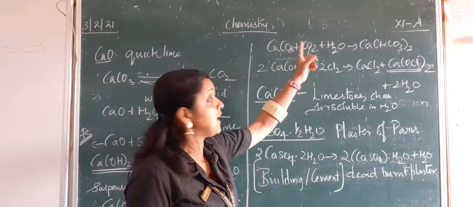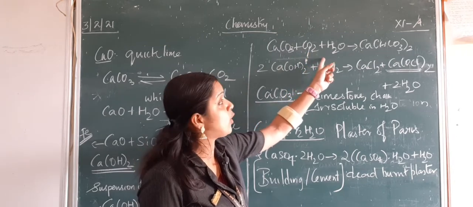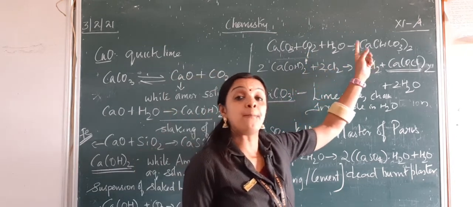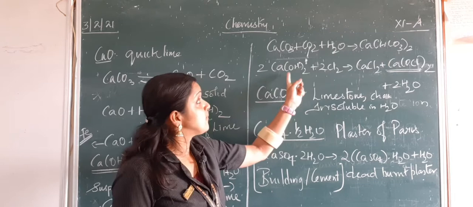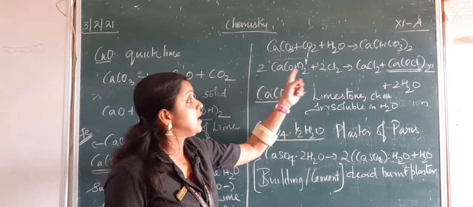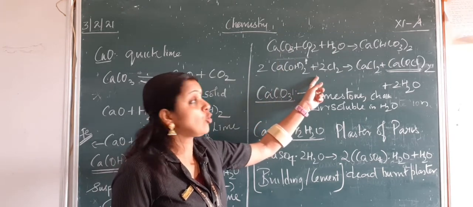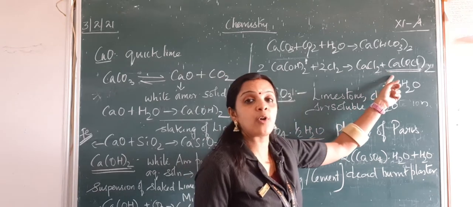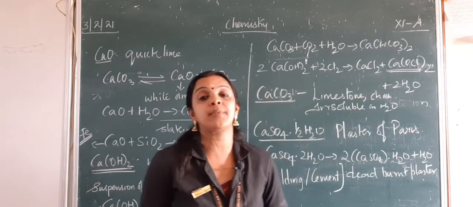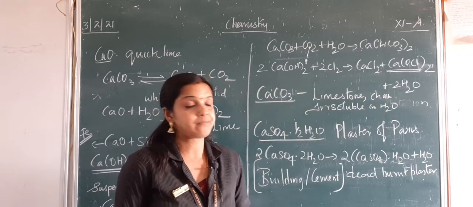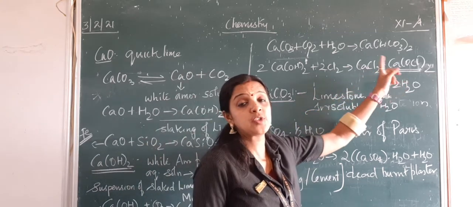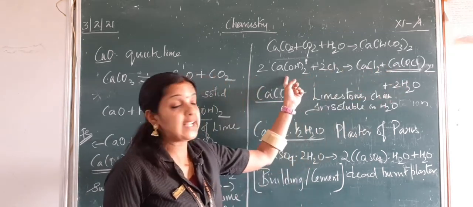Calcium carbonate again combines with carbon dioxide and water to form calcium bicarbonate. Calcium hydroxide also undergoes a reaction with chlorine to form calcium oxychloride, which is bleaching powder. So bleaching powder is prepared from our slaked lime.